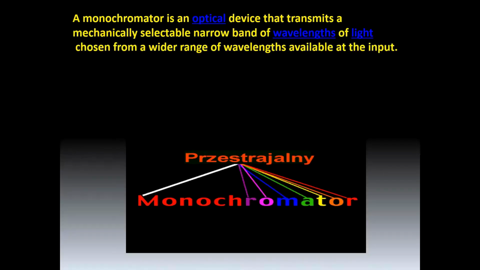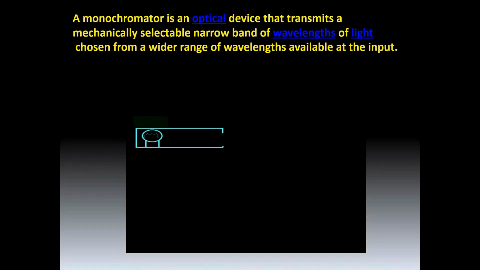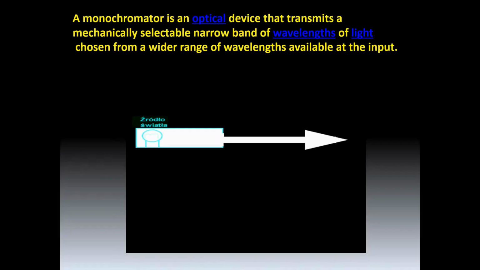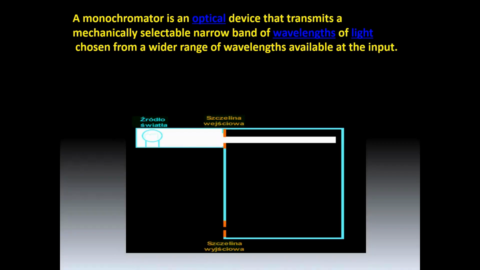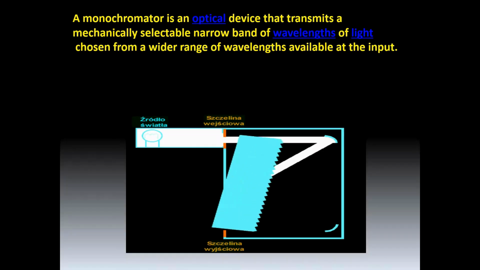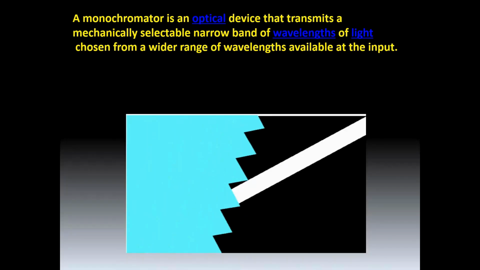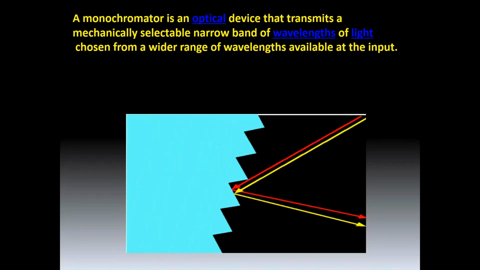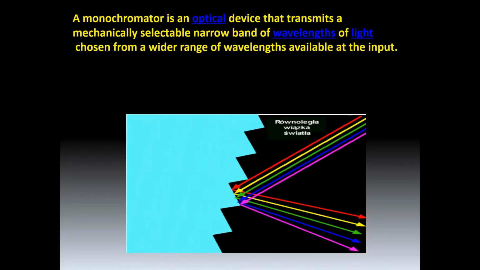Some are blue, some are yellow, violet, indigo, etc. So first of all, we will learn how we will get a single wavelength, because light is a mixture of wavelengths. So we will use a monochromator. Mono means one, chromator means color.